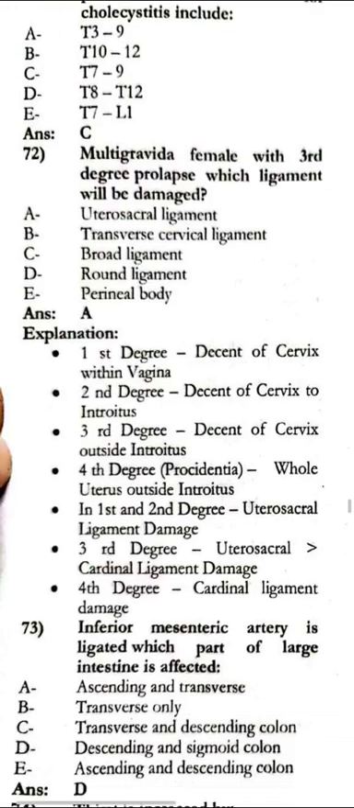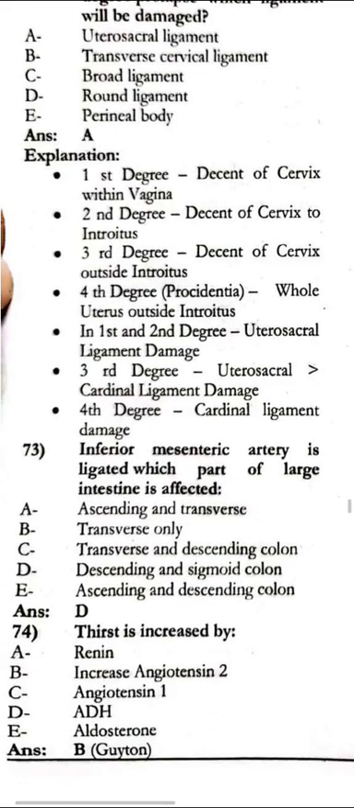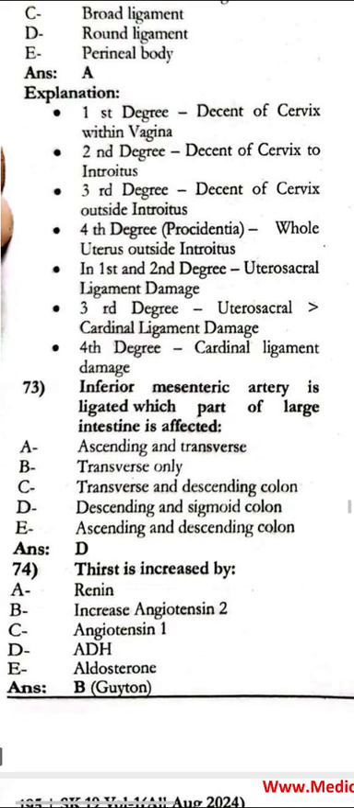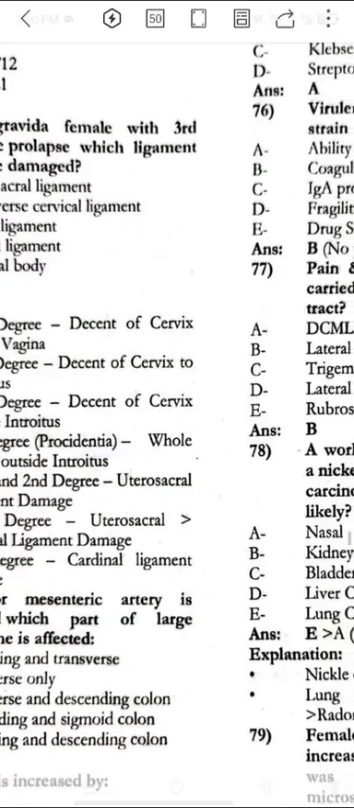That is the uterosacral ligament. Next, the inferior mesenteric artery is ligated. Which part of the large intestine is affected? That is the descending and the sigmoid colon. Thirst is increased, but the increase in angiotensin 2.